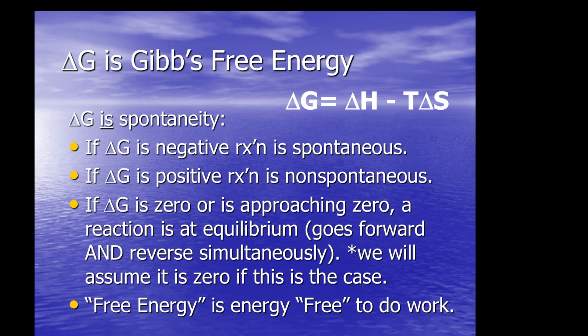Okay, delta G is Gibbs free energy. All right, so here's a mathematical formula for delta G. So memorize it. If you haven't already, do it now. Write it down. Memorize it. There are 4 letters in it and 3 triangles, an equal sign and a minus sign. You do it. Okay, so delta G does predict spontaneity.